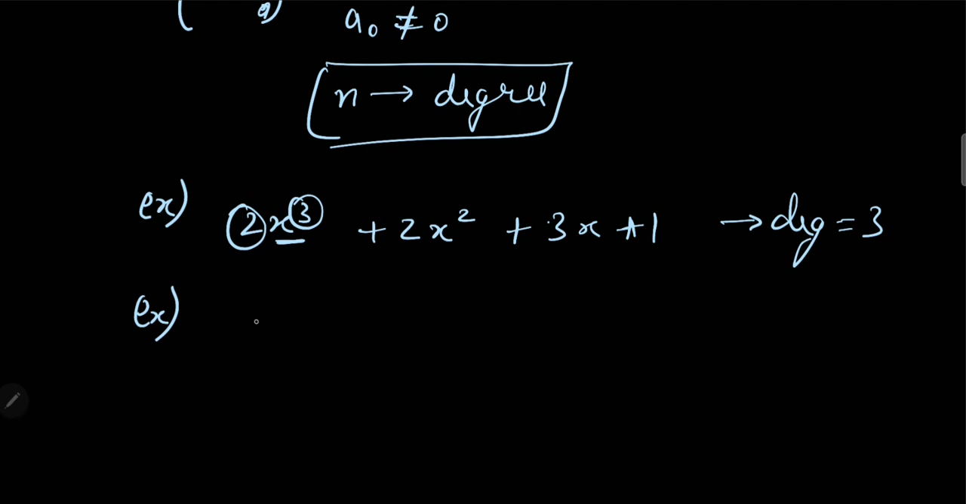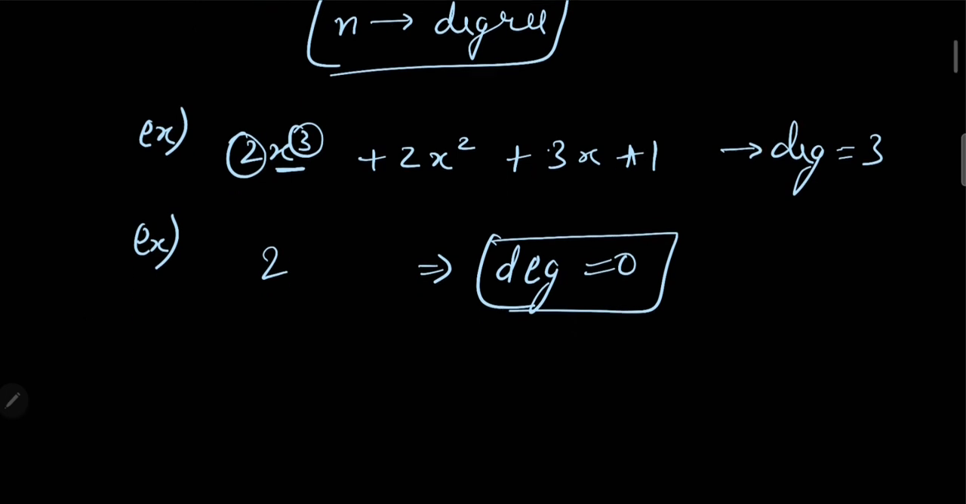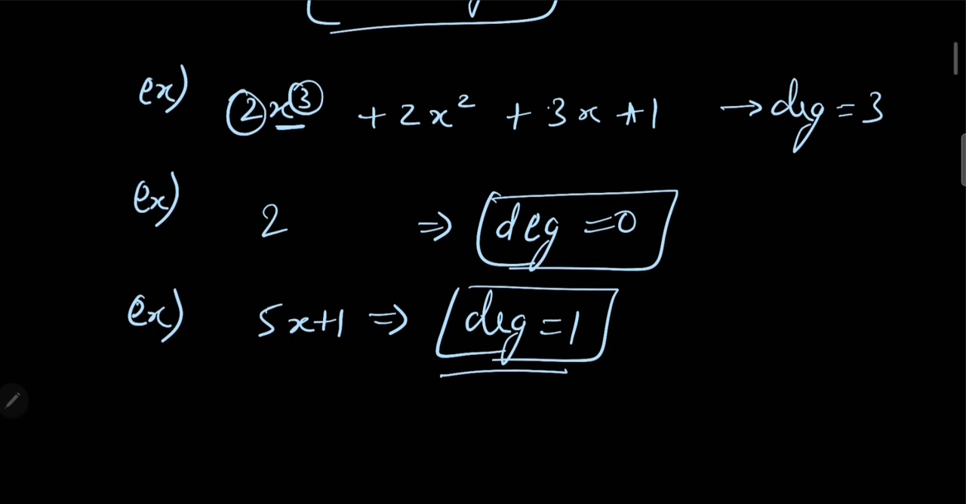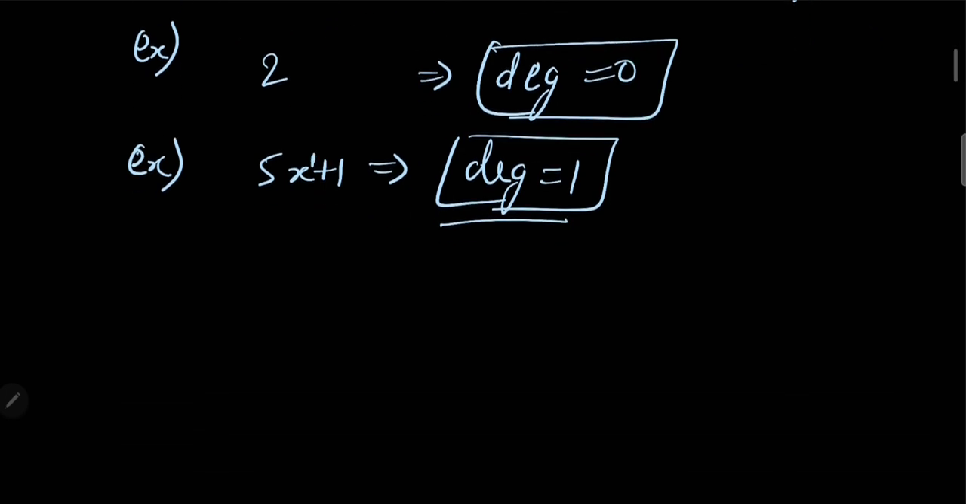Let's say we have another example, simply 2. Of course it's a constant, but we can say that it's a polynomial of degree 0. Or let's say we have another example, 5x. Again, it's a polynomial of degree 1. We can also add some constant like 5x + 1 or 5x + 2, and the degree will still be 1 because the highest power of x is 1. So the highest power of any polynomial is known as its degree.